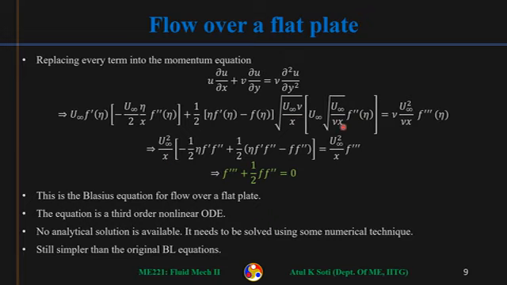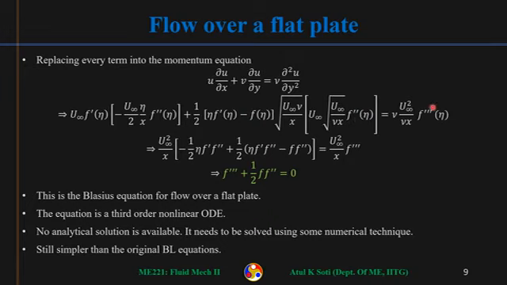Nu and nu will cancel, so these things are gone. What is left is half eta f prime and then this f double prime minus f into f double prime.